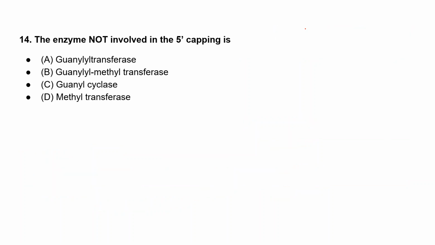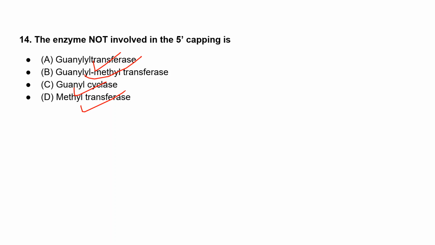So moving to the next question, the enzyme not involved in the 5' capping: option A is guanylyl transferase, option B is guanine methyl transferase, option C is guanylyl cyclase, and option D is methyl transferase. Not involved in the 5' capping.